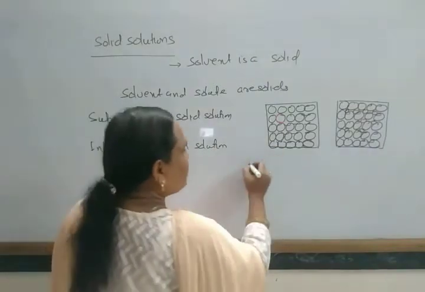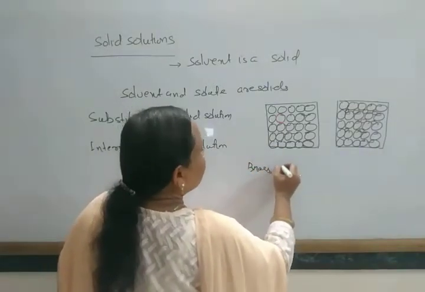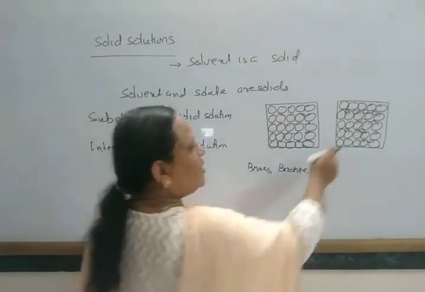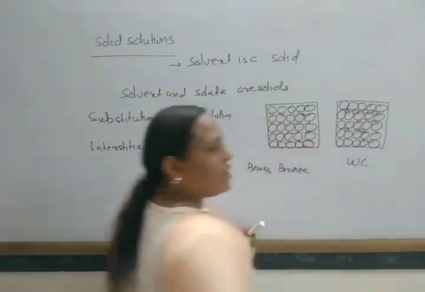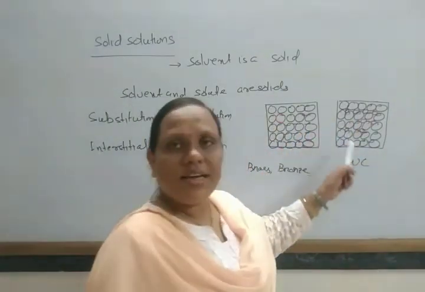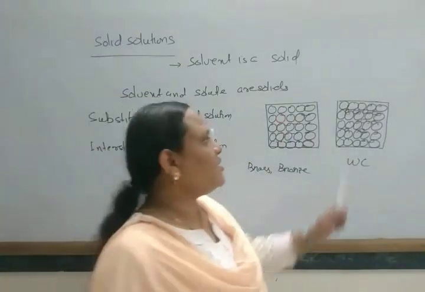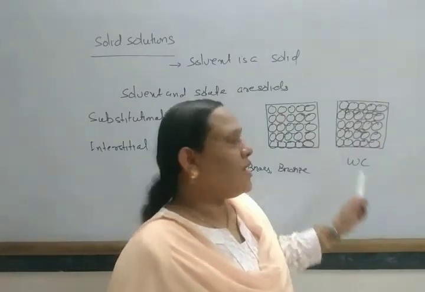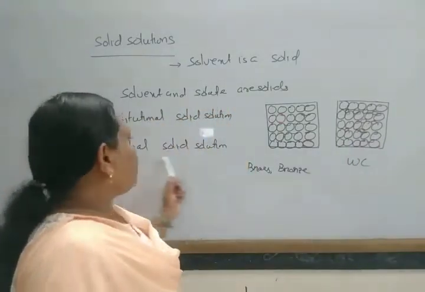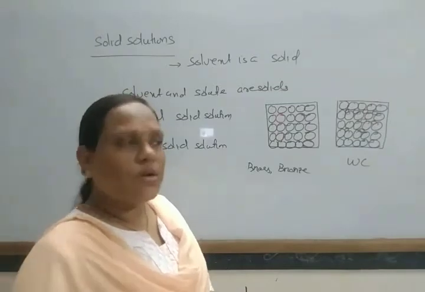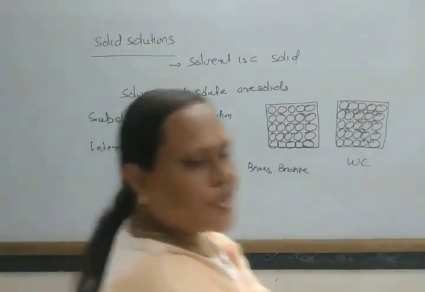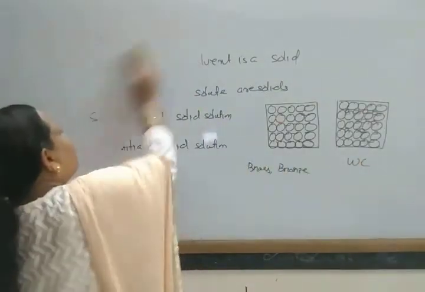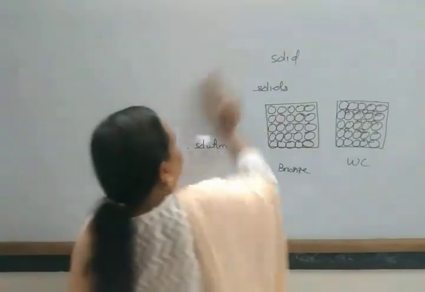So these are the examples of brass, bronze, etc. And this is the example of tungsten carbide. So tungsten metal atoms are there and the carbon atom has a very small size and remains in the interstitial space of this. So in this way it gives rise to interstitial solid solutions. Okay. Next come to another term, that is solutions of liquid.